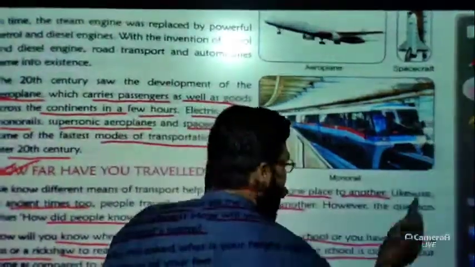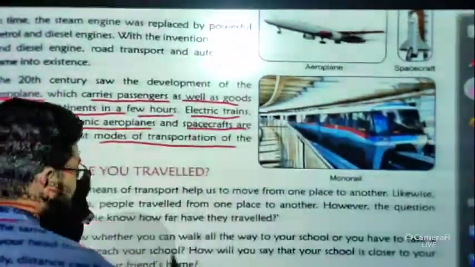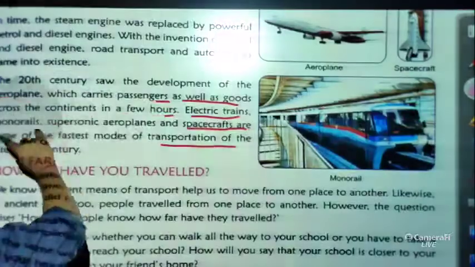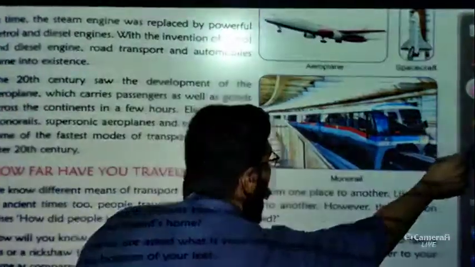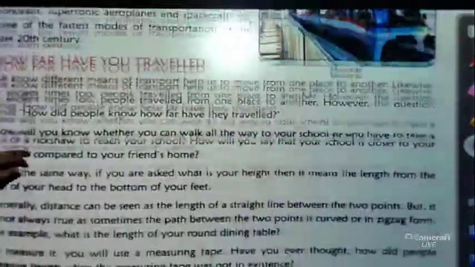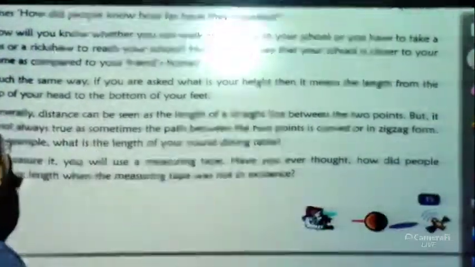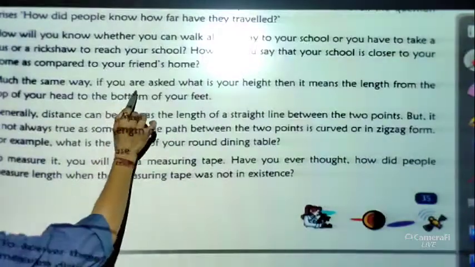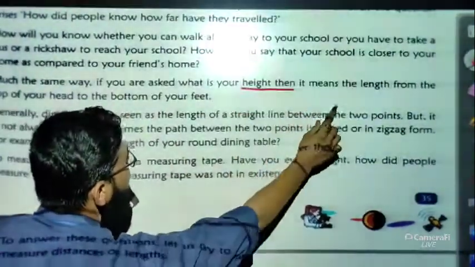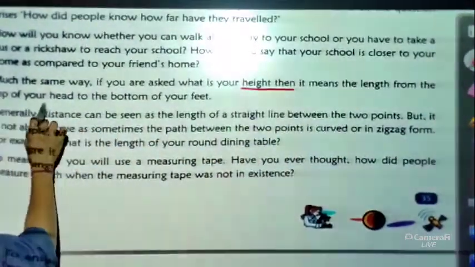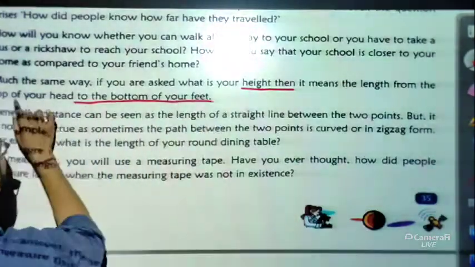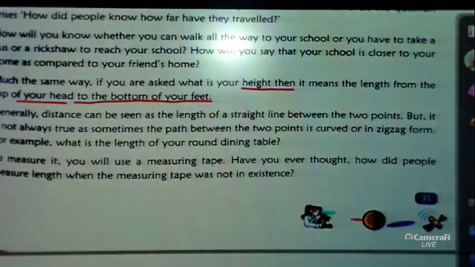So students, let us discuss the answers to these questions. With the answers to these questions, we will enter the main course of the chapter. So let us discuss that. In much the same way, if you are asked what your height is, it means the length from the top of your head to the bottom of your feet. This is the way to measure our height. All of you are aware of this.